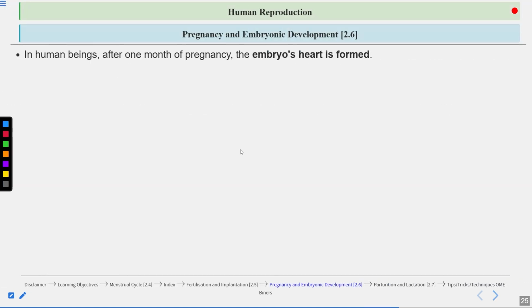Now in human beings, after 1 month of pregnancy, the embryo's heart is formed. Now we are talking about the different stages of embryo development. So at the end of the first month of pregnancy, the heart is formed. The question can come from here: which organ is formed at the end of the first month of pregnancy? The heart is formed. The heart can beat. It is a pumping organ. So blood circulation starts. Blood circulation is very important for the transport of oxygen and nutrients and to carry away the excretory products as well.